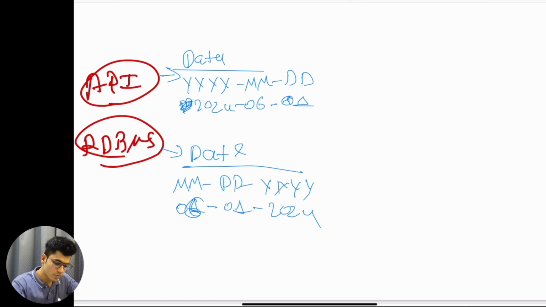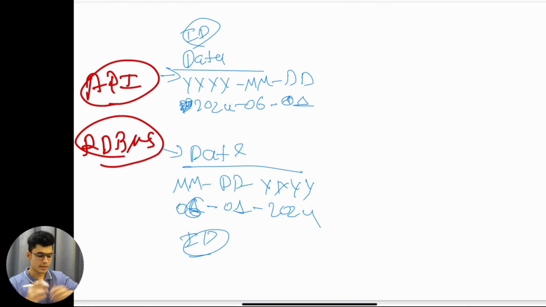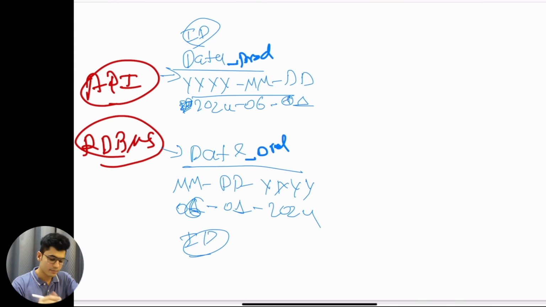Now what we need to do is join these two systems, because at the end we need to do the analysis. There might be some ID column here and one more ID column over there. We need to join these two data together. Now when we join data, this coming from the API might be, let's say, a product date, and this is an order date. It can be anything like this. When we join this information, we need to transform this data into one particular logic, that can be formatting as this particular format or that particular format.